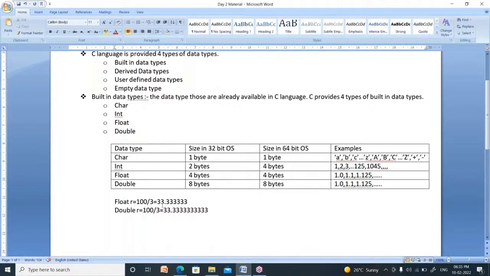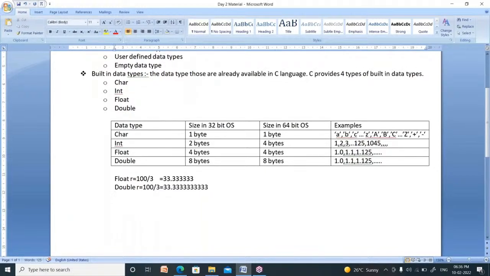Now what is the difference between these two? It is nothing but float maintains 6 precisions, whereas double maintains 10 precisions. Only the difference in precision. That's it. Now I am giving a note. Float maintains how many precisions? 6 precisions. Whereas double maintains how many precisions? 10 precisions.